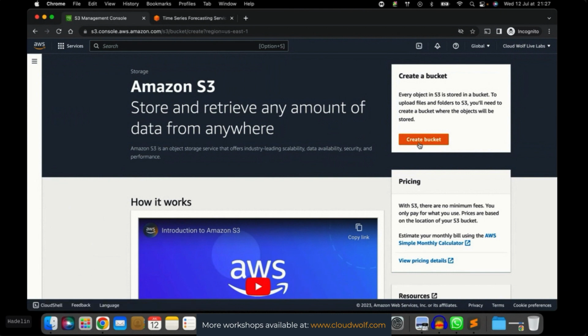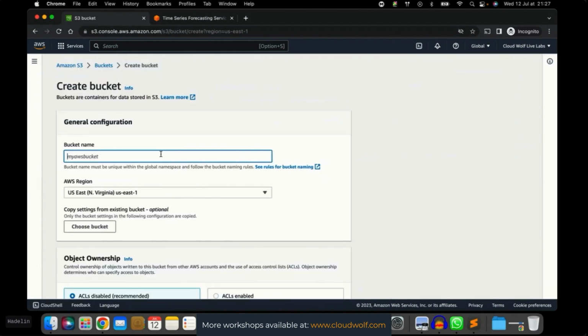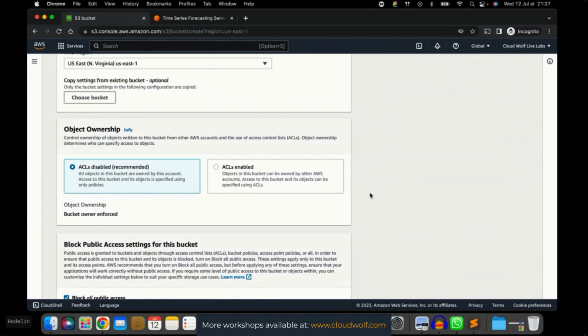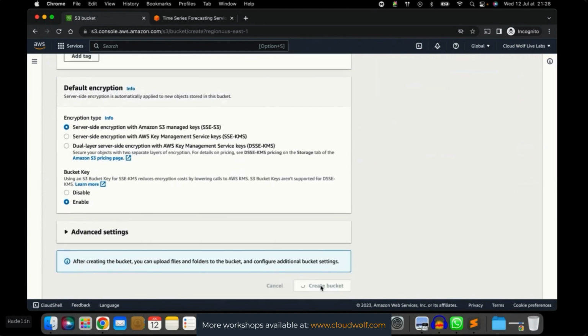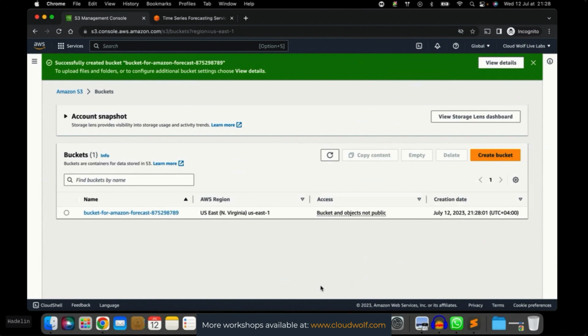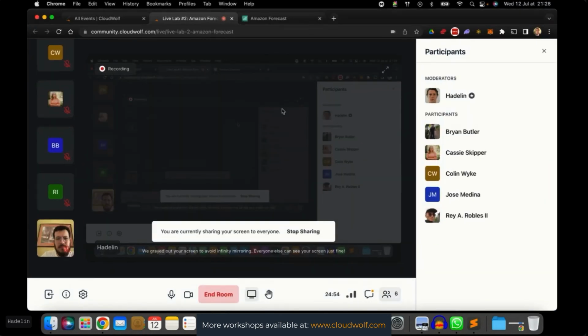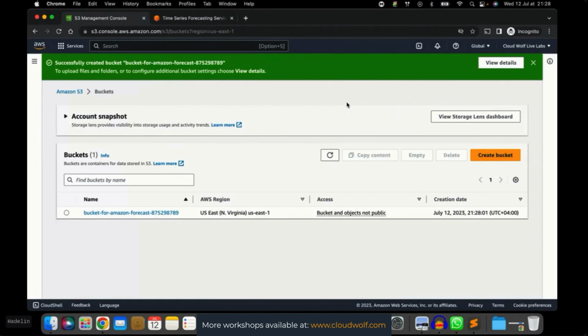Let's create a bucket. We click Create Bucket here. And then we can call it whatever you want. I'm going to call it Bucket for Amazon Forecast. And then remember, we all put a random number to make sure the name of the bucket is globally unique. Okay, Bucket for Amazon Forecast, random number, and then we have nothing else to do. We can just scroll down and create the bucket. I'm going to wait for everyone to have the bucket created. Okay, I'm going to continue and stop me anytime you want if I'm going too fast.